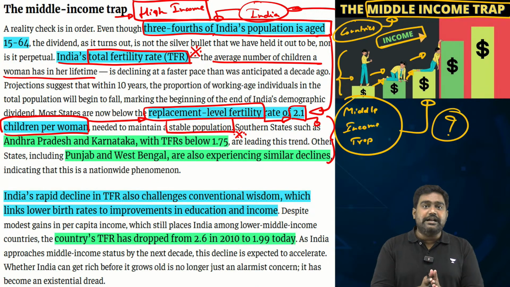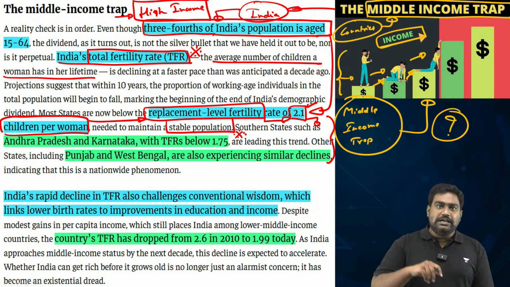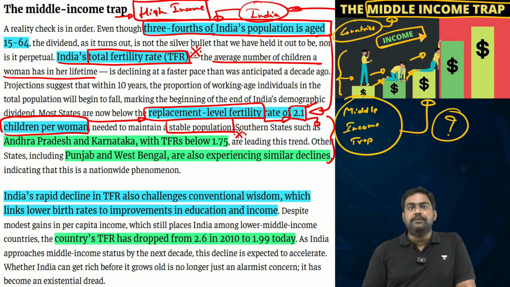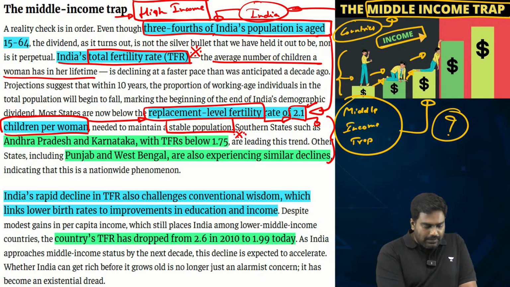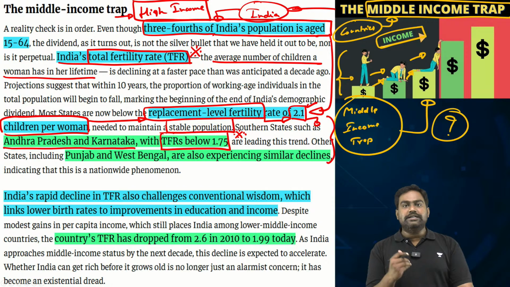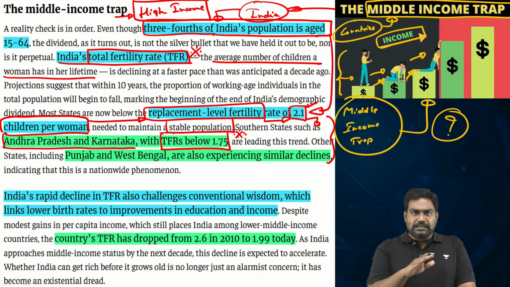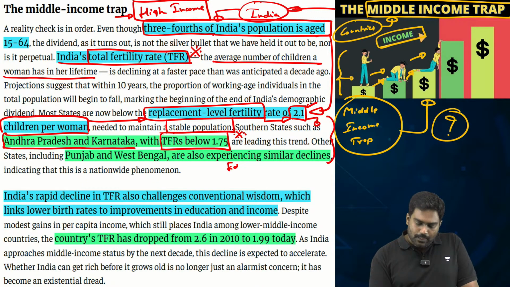But many states in India have already performed better than this, and the fertility rate has already gone down below 2.1. Take, for example, Andhra Pradesh and Karnataka. Their fertility rate has gone down to 1.75. Now, usually when fertility rates drop, this is seen as a feature of better education, better jobs, and better income.